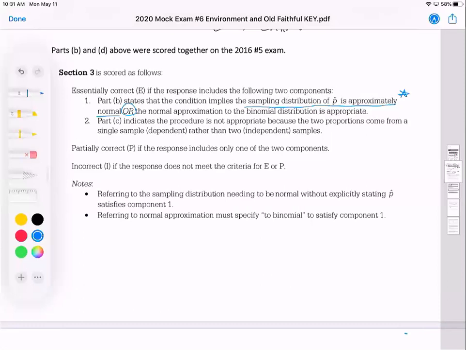Now down here it says, you could say the sampling distribution needs to be normal without explicitly mentioning which statistic it is. So they were gracious about letting students say, yes, this is an important condition because it makes the sampling distribution approximately normal. But technically it's the sampling distribution of p hat. And then part C, really this for us is part D in this reworked problem. Part D indicates the procedure is not appropriate because two proportions come from a single sample rather than two samples.